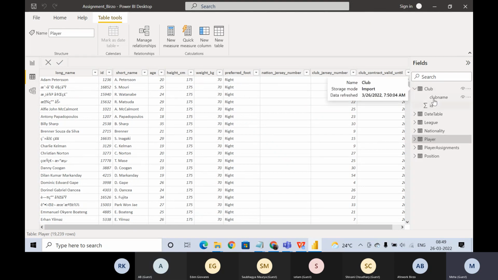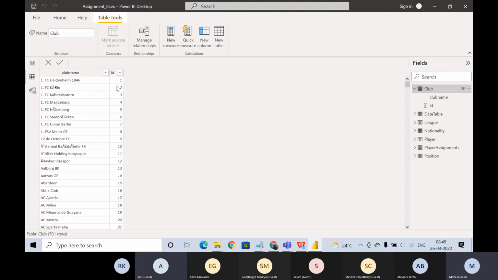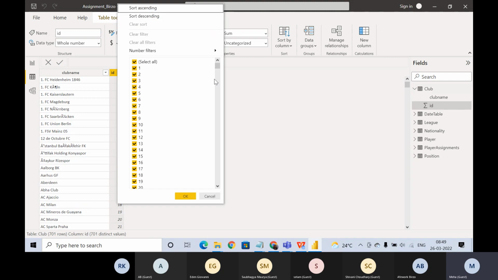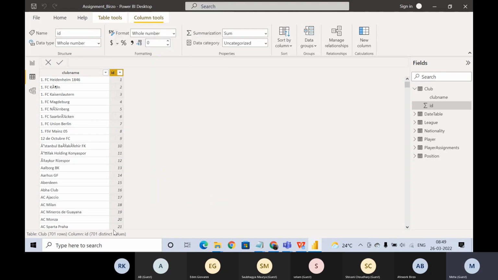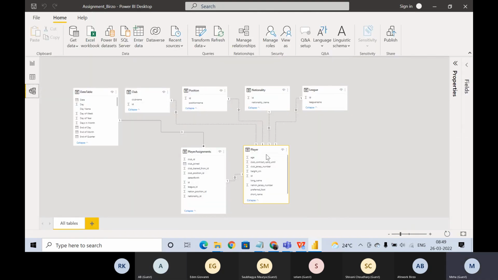Okay. Let's look at the club. What all IDs we have under club name? We have values starting from 1 and going till, let's say 701, because we have 701 rows right here. We have 701 rows under club name. We are mapping club with the player, right? What is the relationship? Club ID is getting mapped to player ID, right?